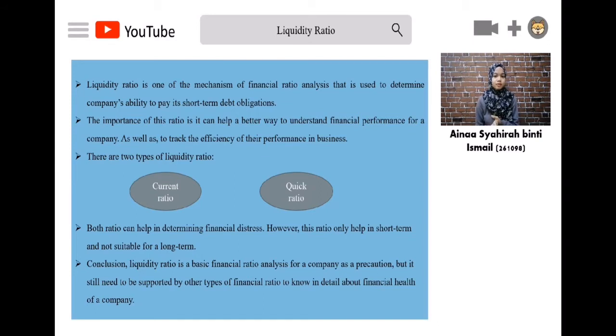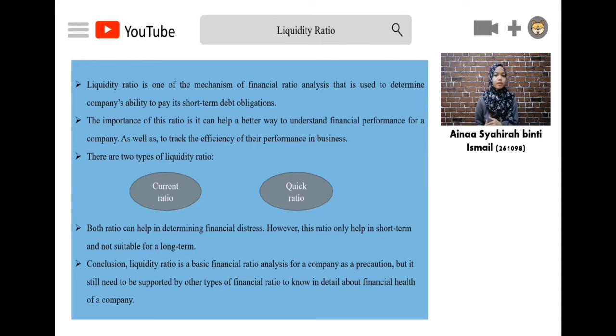There are two types of liquidity ratio, which are current ratio and quick ratio. The current ratio measures the ability of a company to pay its obligations within a limited amount of time using its current assets. This current ratio can help in predicting whether the company is having financial distress or not when the ratio is high.